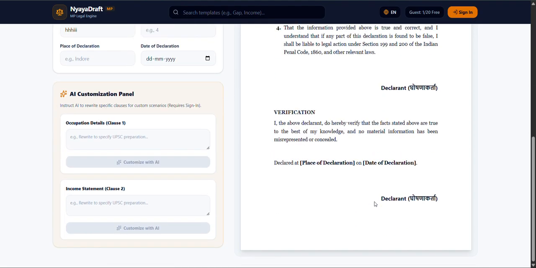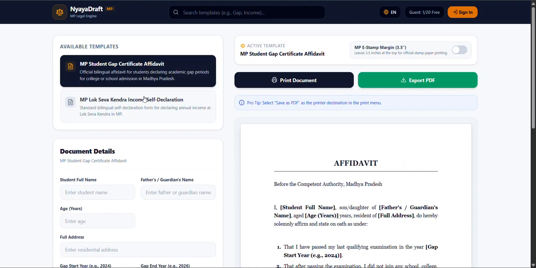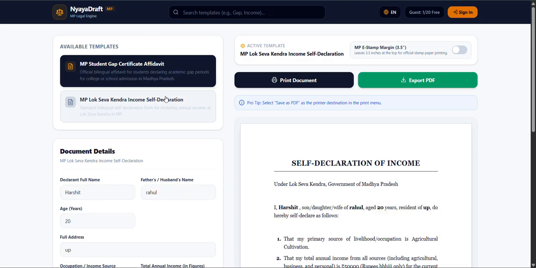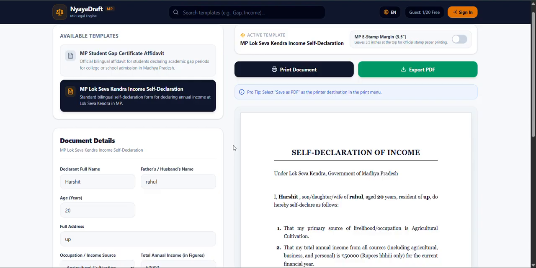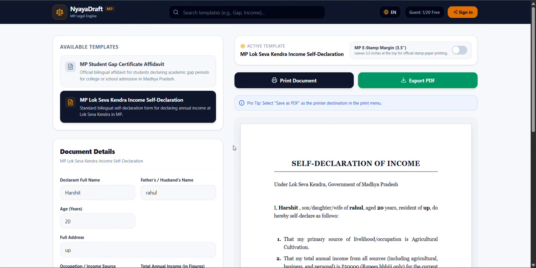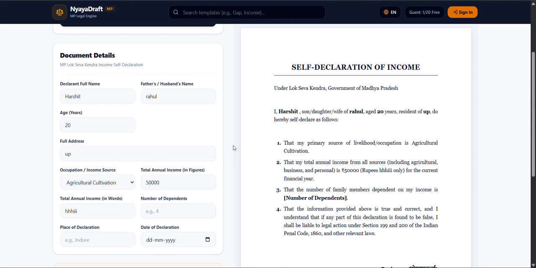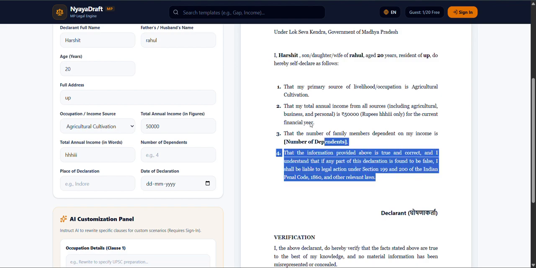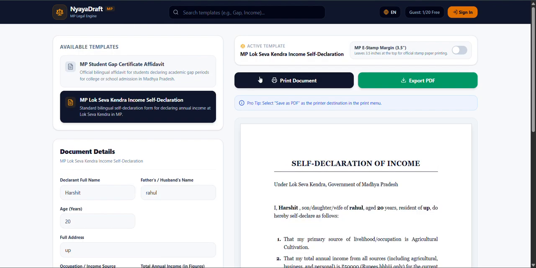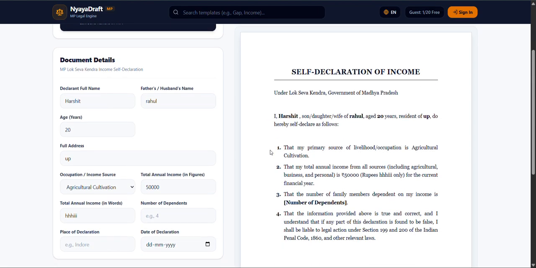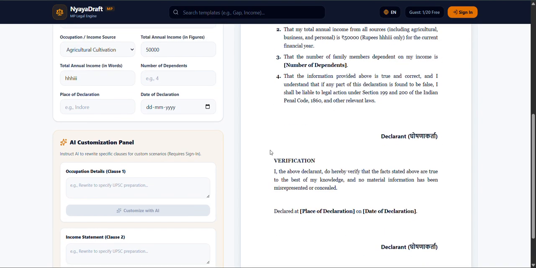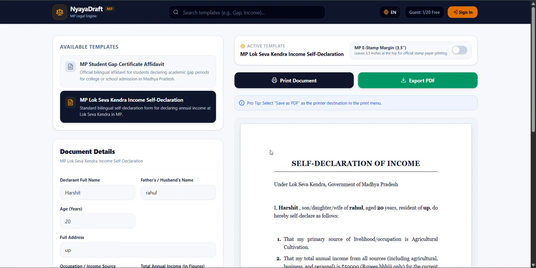And we can use other things too. Right now I am using only two templates, and there is also a search bar we can use. I have seen that it is not only for the stores and to help them, it is also for people who want to make their own affidavit and customize it using AI. Then we can just export to PDF and send it to the shop to print out the document. It is very useful for saving our time when there is a very long line.